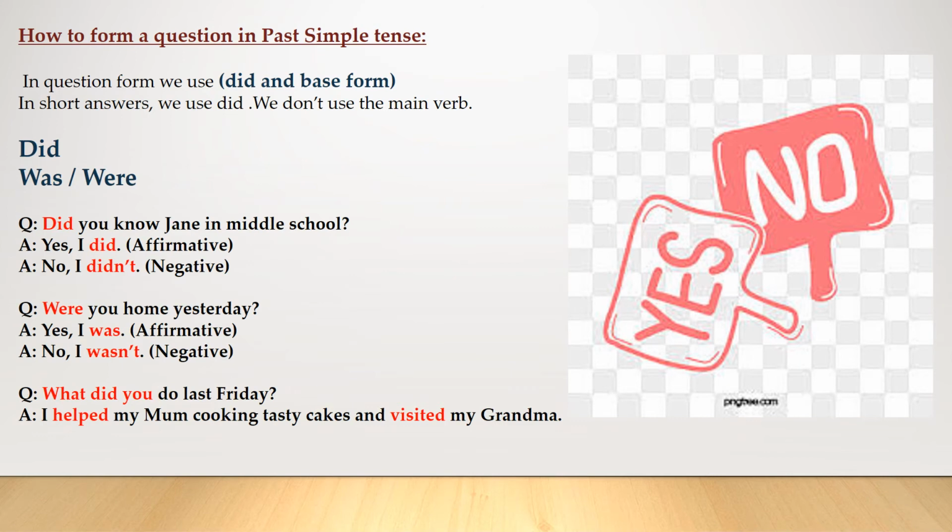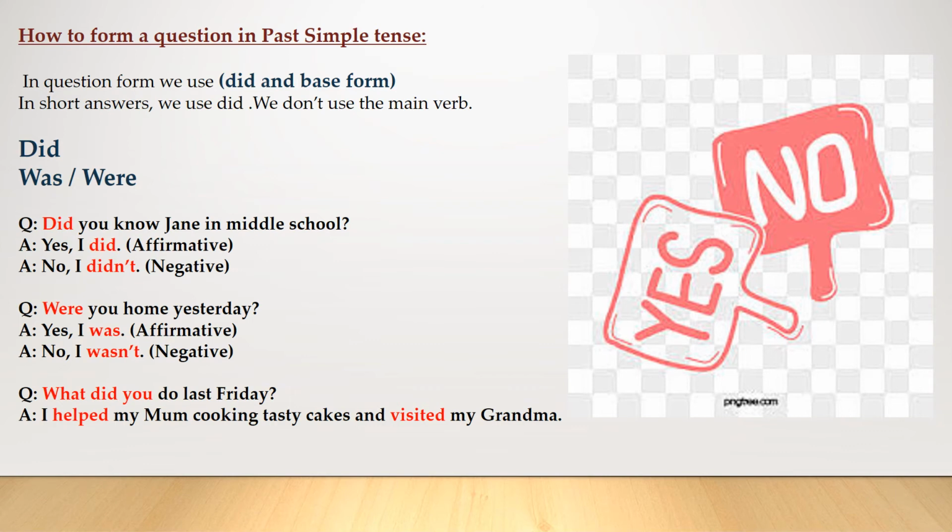Now, how to form a question in past simple tense. We have two types of questions, WH questions and yes or no questions. In question form, we use did plus base form. In short answers, we use did. We don't use the main verb.